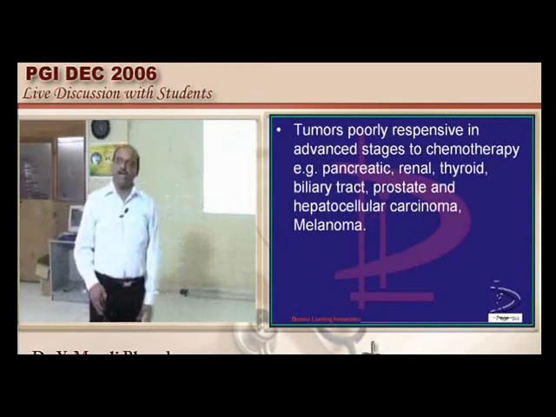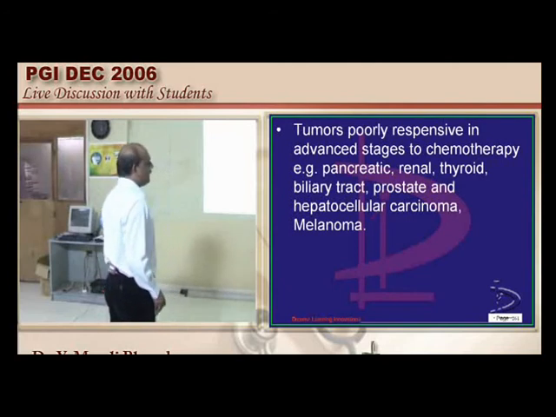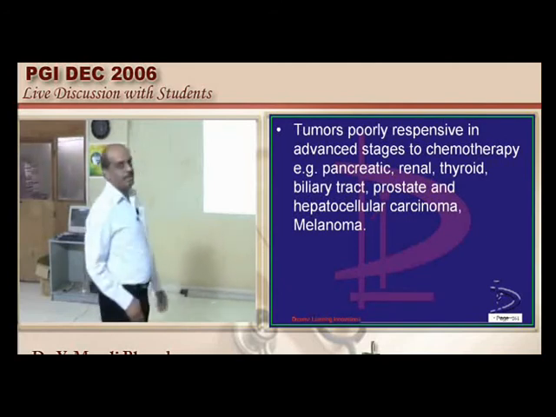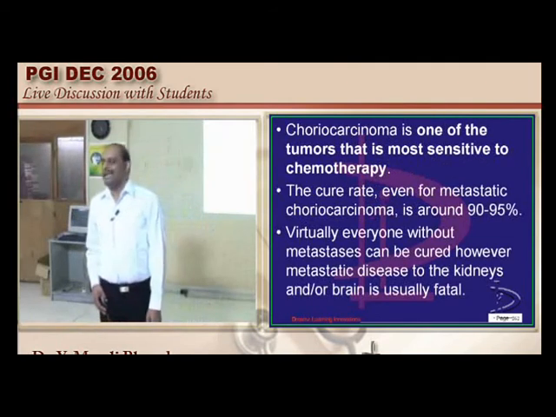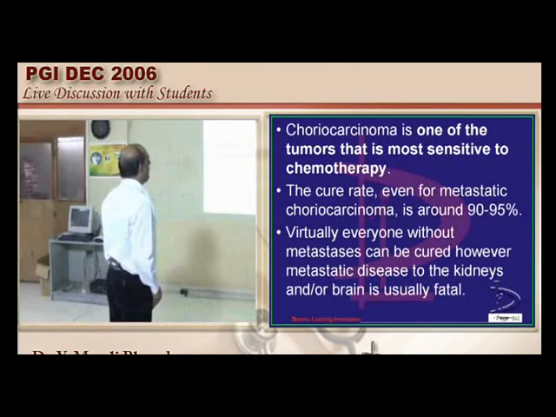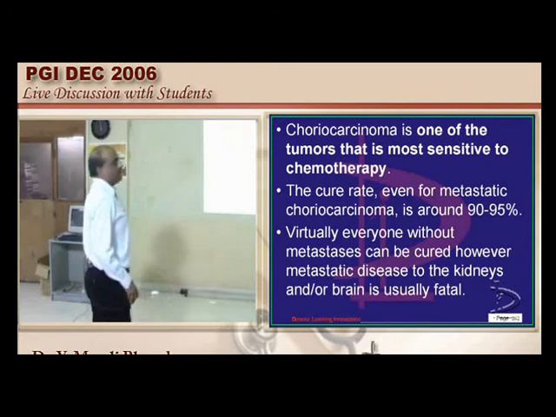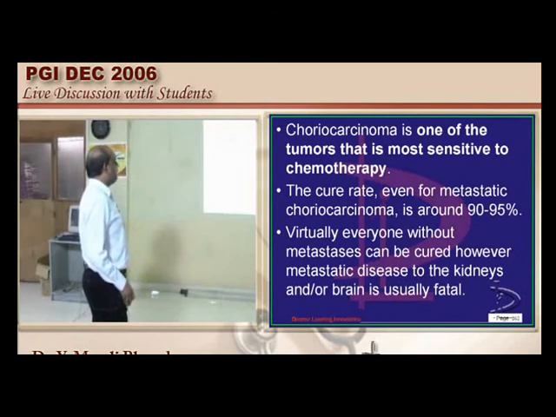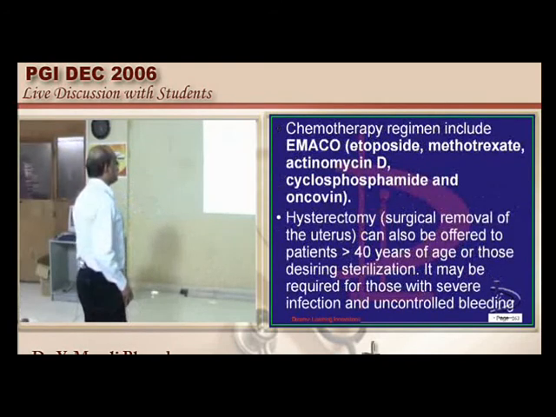I think this list is longer. Let us remember the list which is not amenable to chemotherapy. That is the easier way, right? So pancreatic, renal, thyroid, biliary tract, prostate, hepatocellular carcinoma, melanoma. They are not that well responsive to chemotherapy. But out of the options given, choriocarcinoma, embryonal rhabdomyosarcoma are highly amenable to chemotherapy. Let us talk about their chemotherapy.